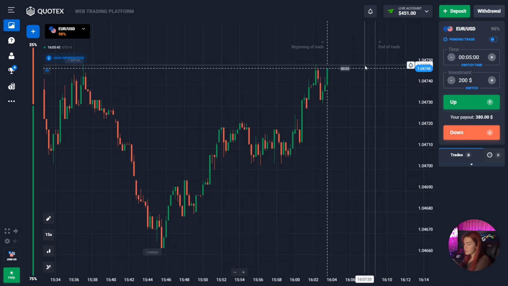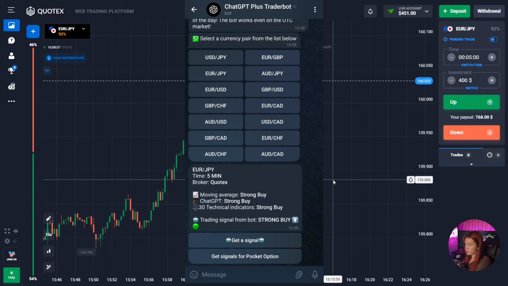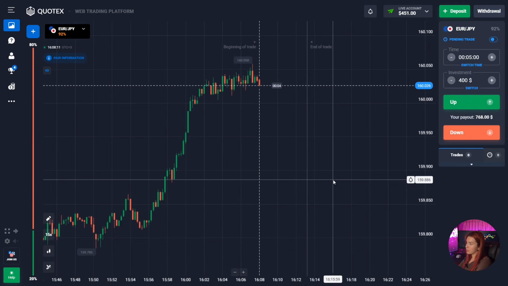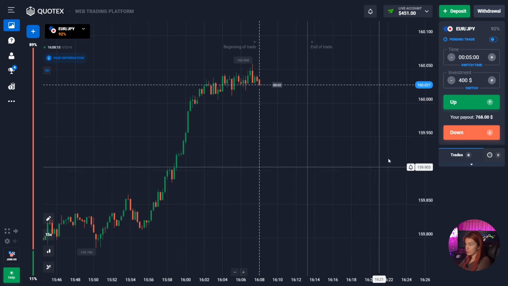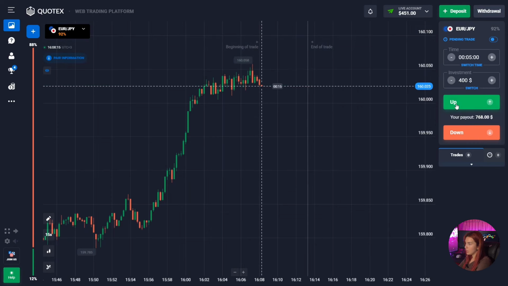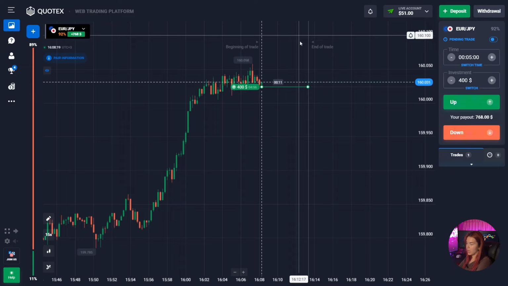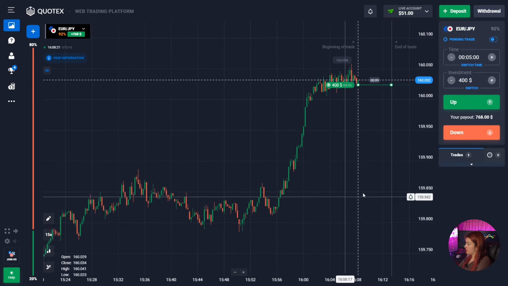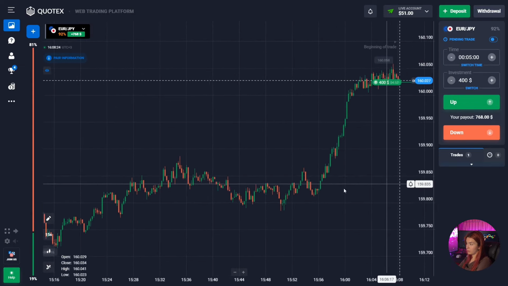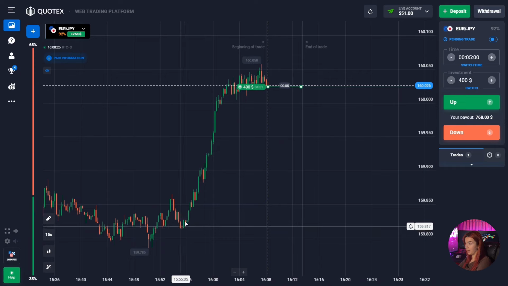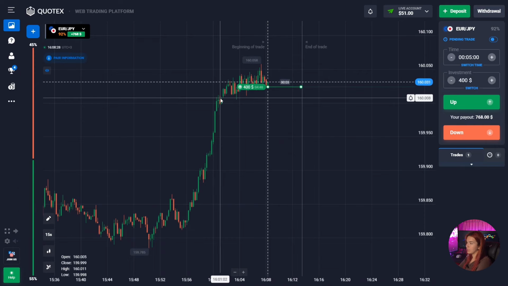So as you can see here, the chatbot advises us to open a deal up. Let's follow the instructions because it assumes that the price will move up in the next 5 minutes. We see that the general trend in our market is upward, and as you can see, our price is moving up quite impulsively and mostly with green candles.